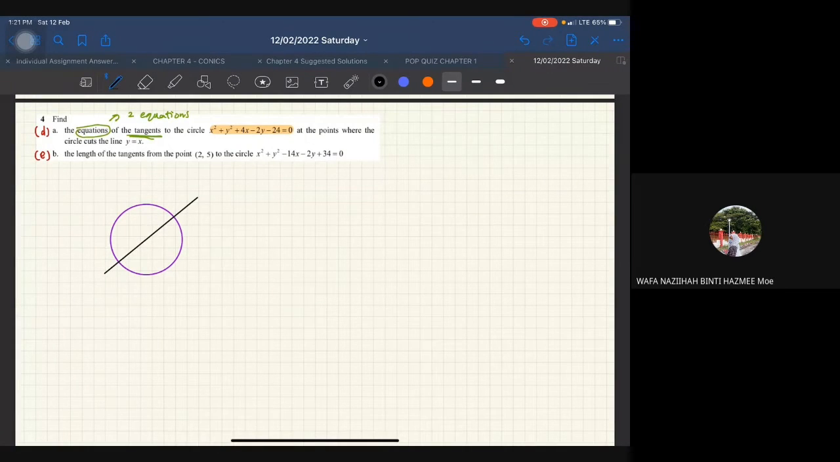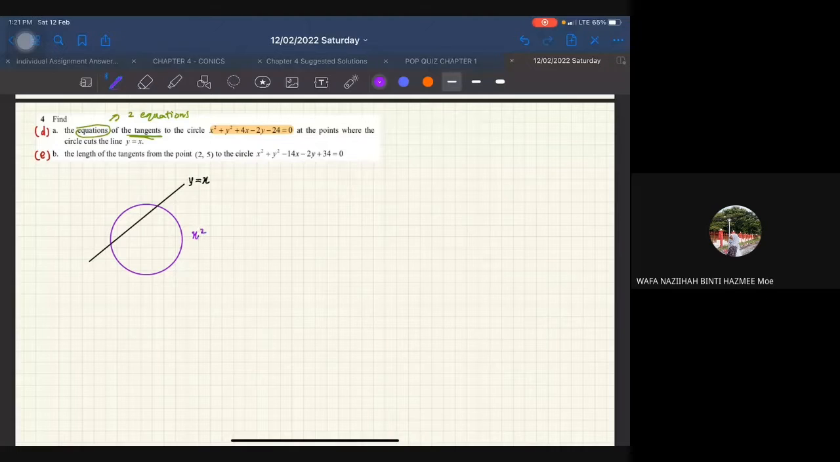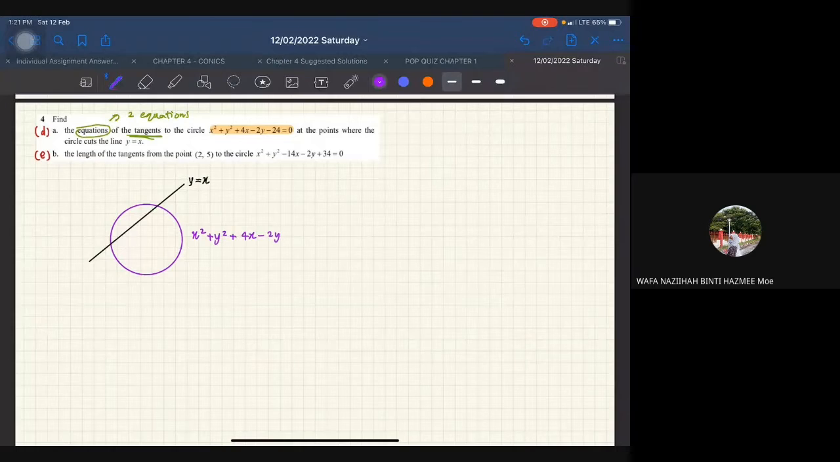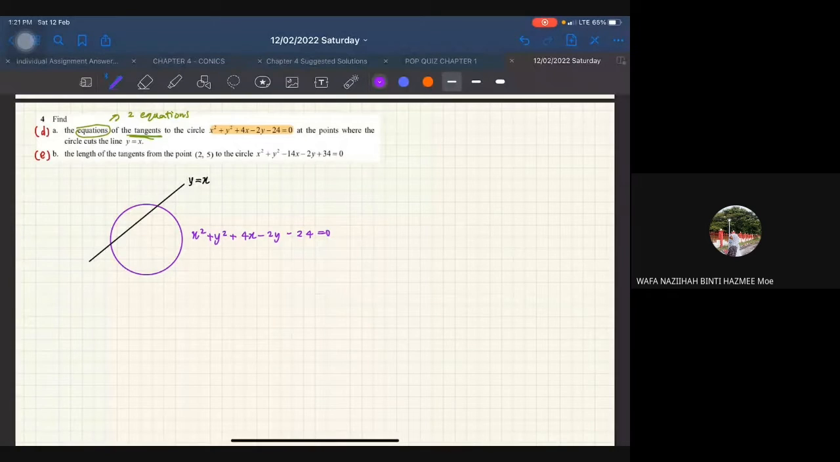It did not say this line is its diameter, so I do not want to put it exactly through the center. I put it a little higher, roughly. That is the line y equal to x. I write it here so it is easy to refer to: the purple one is x squared plus y squared plus 4x minus 2y minus 24 equal to 0. It asks us to find the equations of the tangents at the points where the circle cuts the line, meaning we go to the intersection between the straight line and the circle.